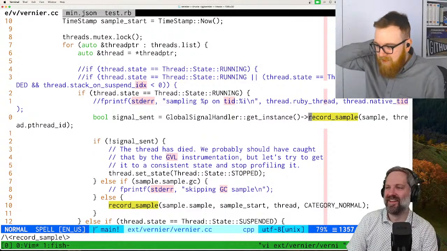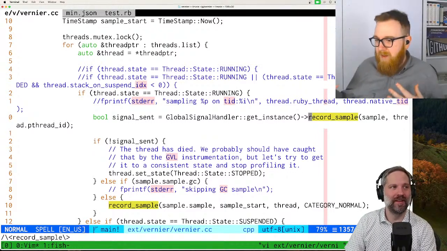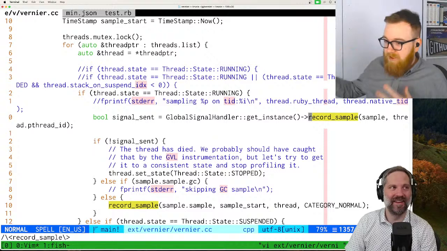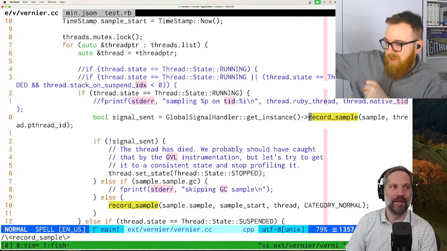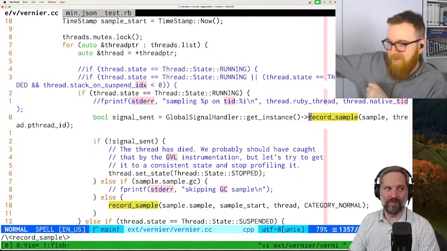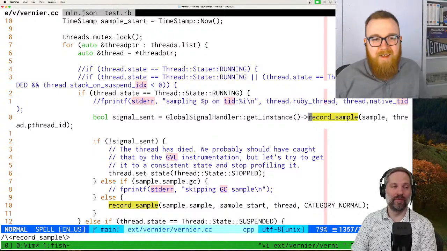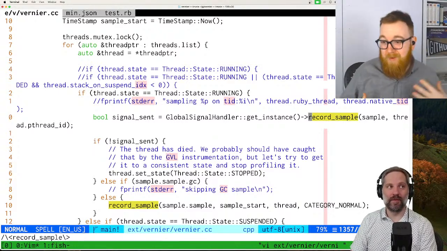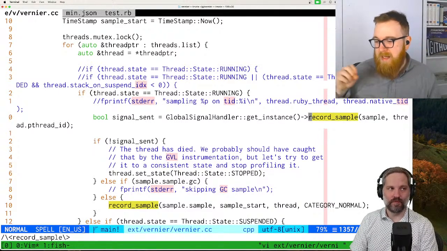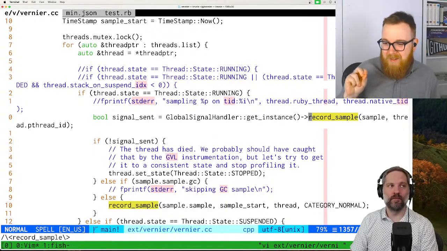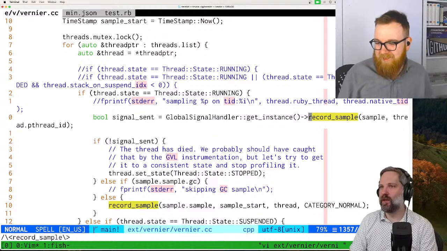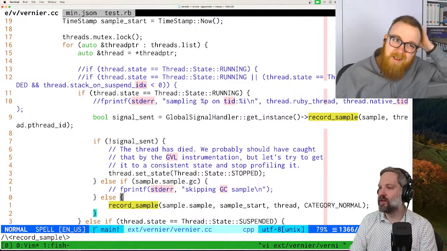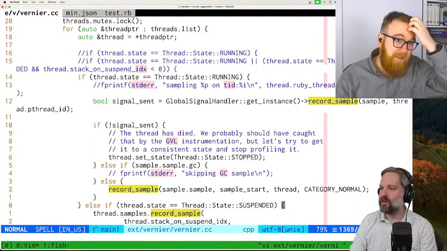The time sampling is far more complicated because it runs outside of Ruby. It's its own thread, not a Ruby thread. So it has to reach into the Ruby thread, get it to stop, get the Ruby thread to tell it where it is, and then deal with other stuff. Whereas when an allocation happens, we actually know exactly where we are. We are in the thread doing the allocation, and we know we're running Ruby code, specifically the Ruby code which does allocations. So it should be similar to this, but a little different.